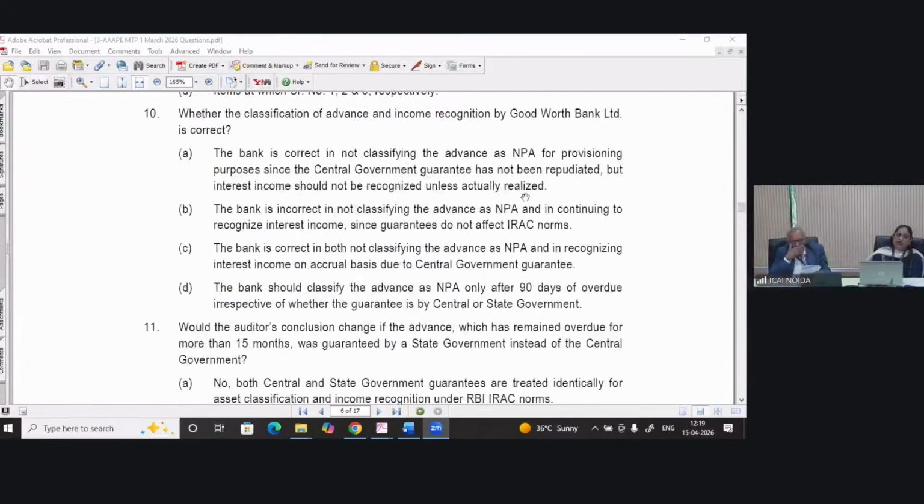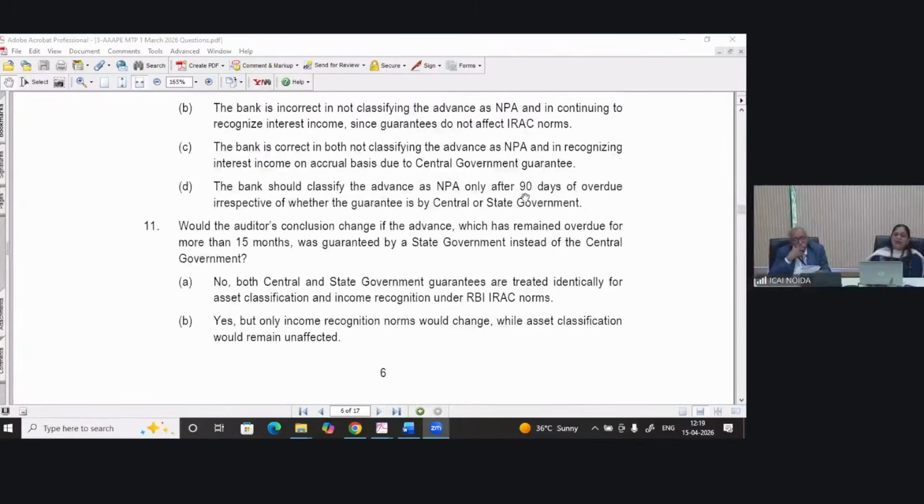And if it is guaranteed by state government, then what will happen? Would the auditor's conclusion change if the advance which has remained overdue for more than 15 months was guaranteed by a state government instead of central government? Option A, no, both central and state government guarantee are treated identically.